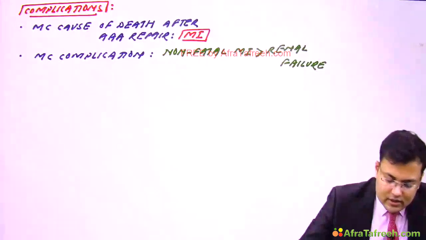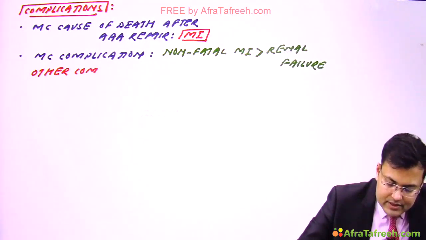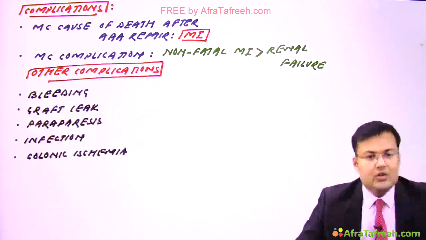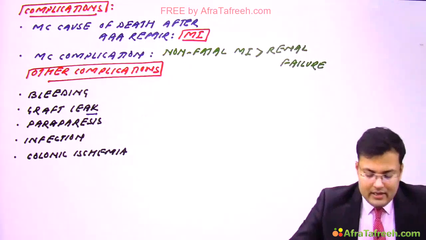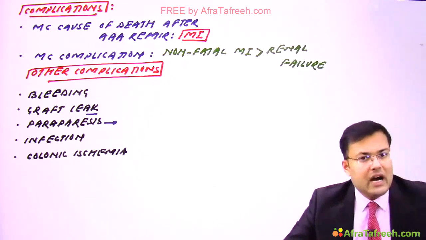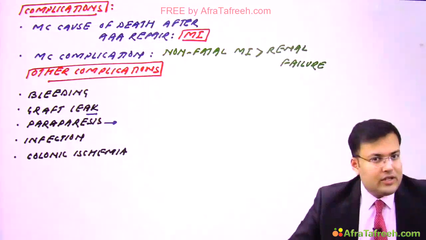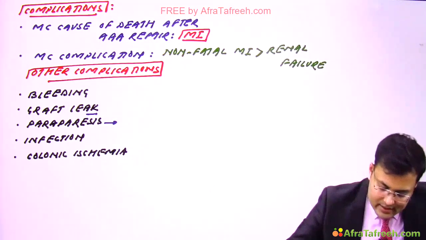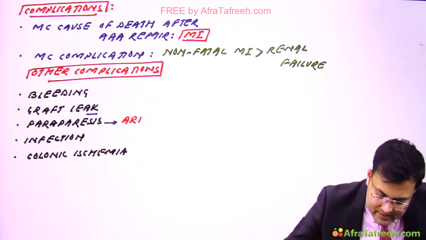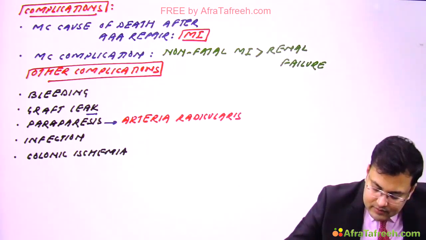What are the other complications seen after repair? There is bleeding. Sometimes there is a leak from the graft. There is paraparesis. Which artery is injured? Because of injury of which artery is there paraparesis? It is because of injury of the arteria radicularis magna. This was asked once in anatomy.